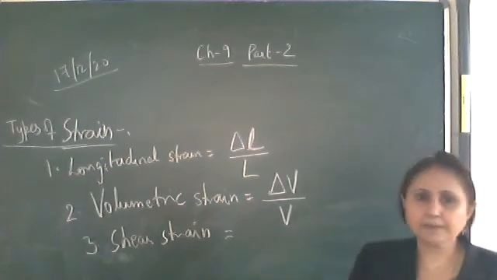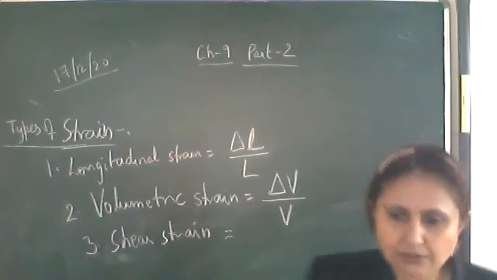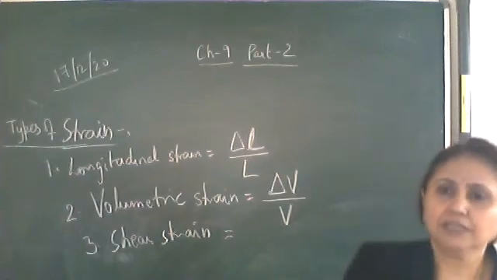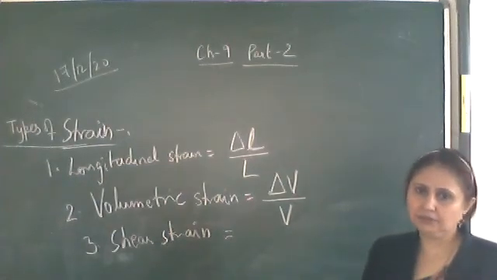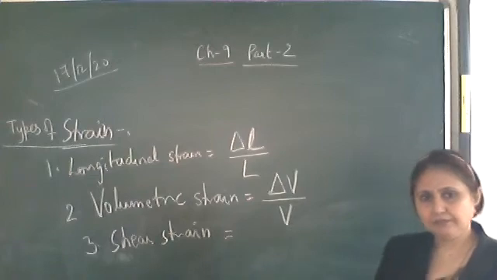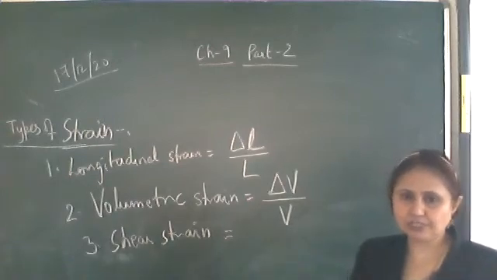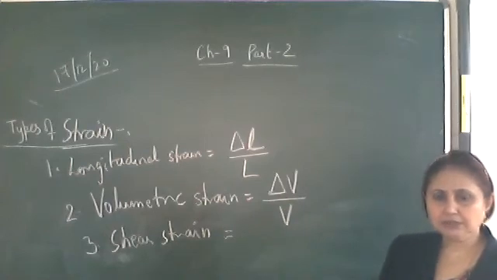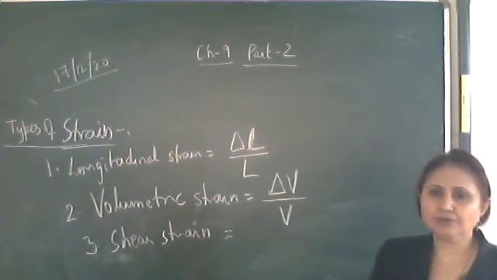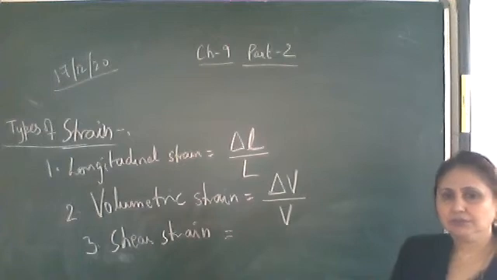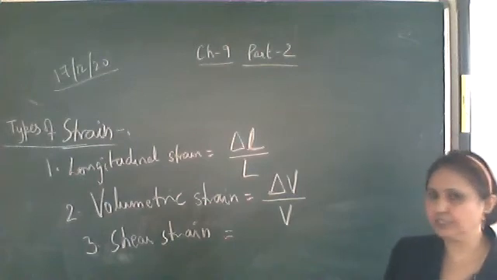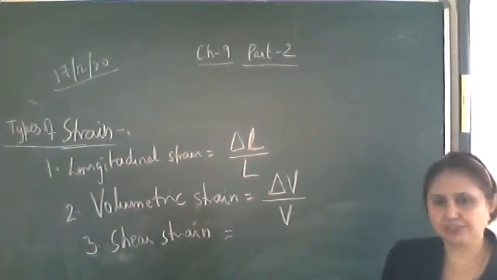So write down shear strain. When the tangential force is applied to change the shape of the body, then the ratio of change in shape to the original shape is called shear strain.